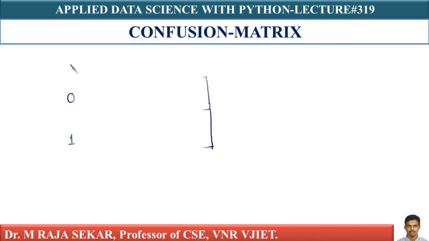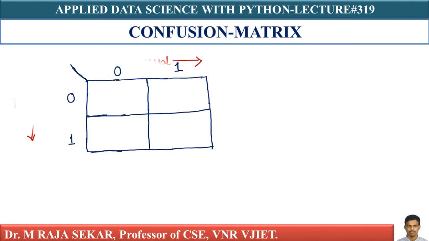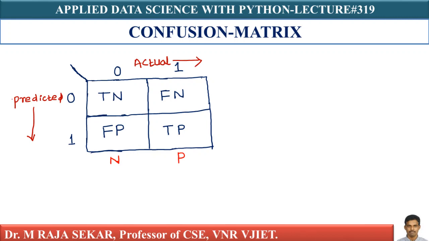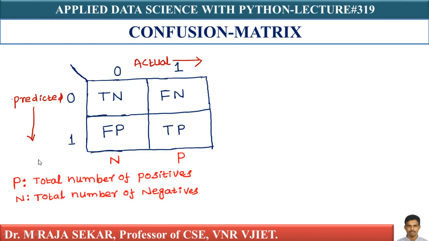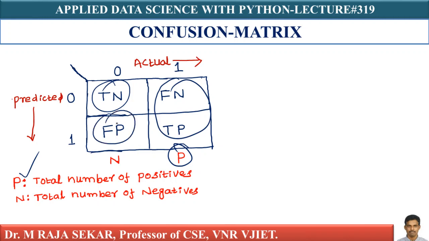Now the sum of FN and TP. The sum of FN and TP is called the total number of positive points. Let me define a few more. FN and TP, that is P. P is the total number of positive points. The sum of TN and FP, that is related to 0, therefore the total number of negatives.